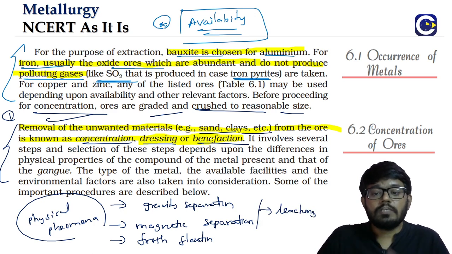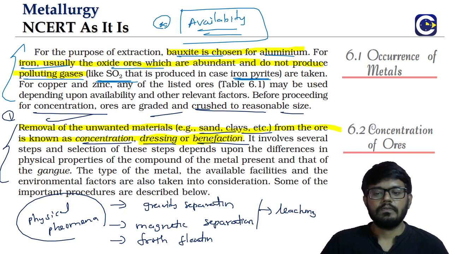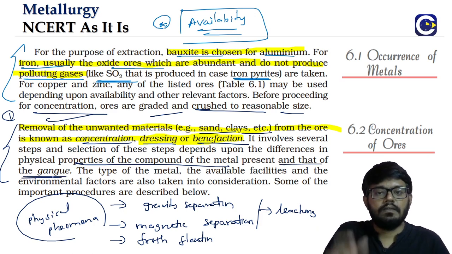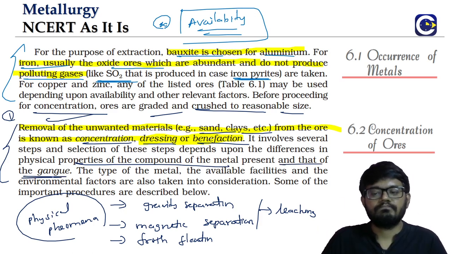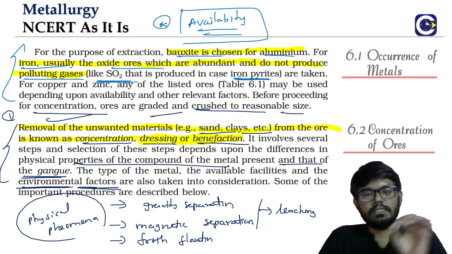Now which method we choose for the enriching of the ore will depend upon the properties of both ore particles and gangue particles. So the properties of the compound of the metal as well as the gangue, based on that we will choose. And also, like I said, the environmental factors have to be taken into consideration.